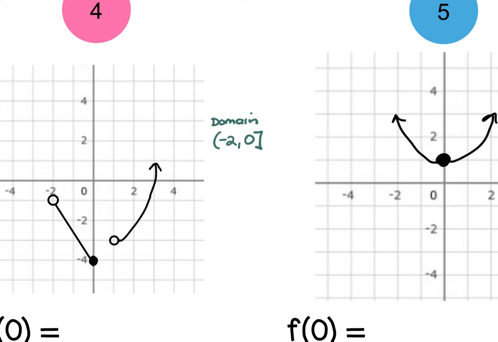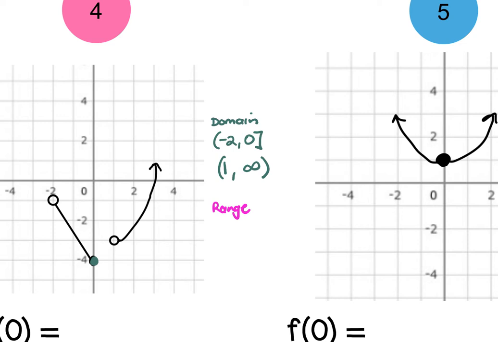Then it starts up again. Yep, because this is solid dot. Then it starts up again at 1, and it goes to positive infinity. The 1 this time gets a parentheses because it's an open dot. Questions on domain on that one?